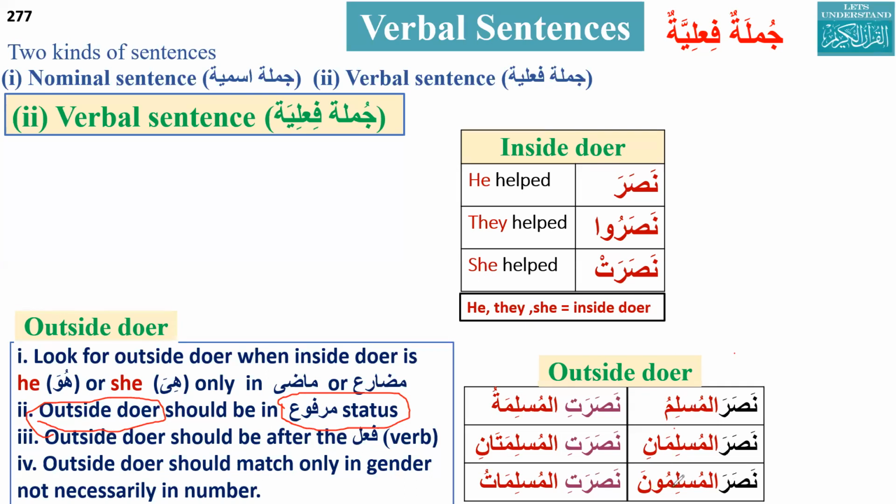Now can you please combine the translation? We always start the translation with the fa'il, the subject. If the inside doer is he or she, then we have to go outside and find the outside doer, and we start from there. So now translate it. What will be the translation of Nasara al-Muslimuna? Muslims helped. Very good. Because the inside doer was he, we have to look for the outside doer, and the outside doer will be marfu. So: Muslims helped. Thank you.